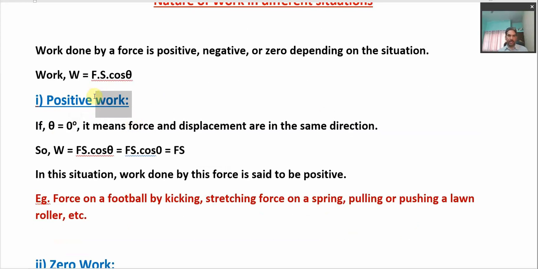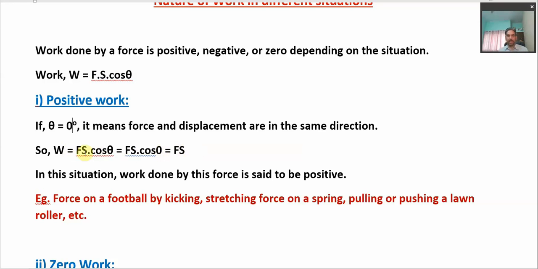When the work is said to be positive, suppose this is the formula. This work is said to be positive if angle theta is 0. Suppose that angle theta is 0, so that means the angle between the force and displacement is 0. That means displacement is taking place along the direction of the force itself. In that case, this work takes the form F into S into cos theta. Theta is 0, so cos 0 becomes 1. So simply work becomes F into S, which means work comes out to be positive.